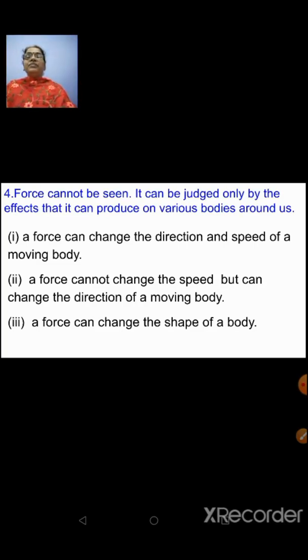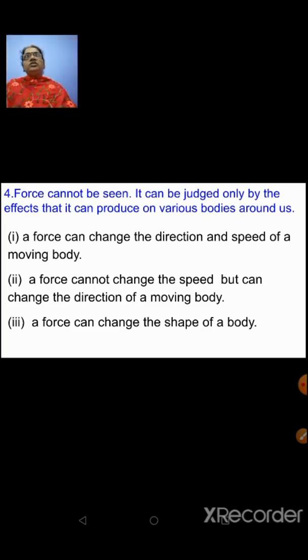See the options here. A force can change the direction and speed of a moving body. A force cannot change the speed but can change the direction of a moving body. A force can change the shape of a body. So among this, what should be the points that would stand as a reason for the given statement?